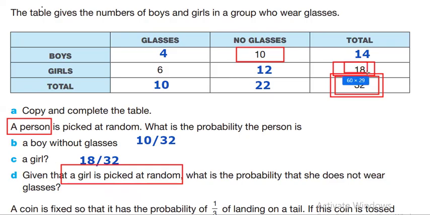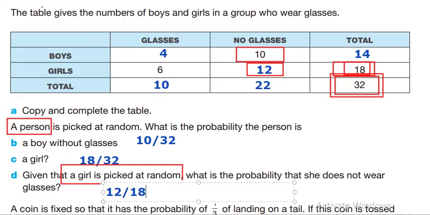That's why I always say read the questions carefully. Now, what's the probability that she does not wear glasses? No glasses is 12 from the girls, right? And the total that we're going to use is 18. So it's going to be 12 over 18. This is very important to answer any probability question. Read the question carefully, understand what they need. Find what's picked at random, because what's picked at random must be used in the denominator of the fraction, okay?